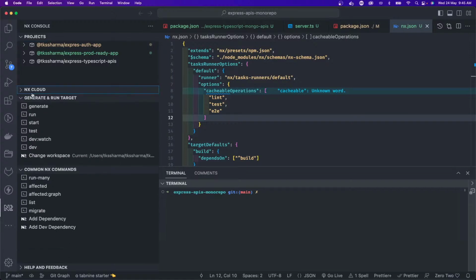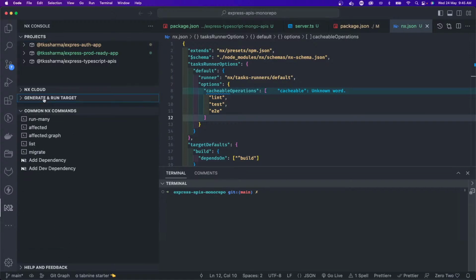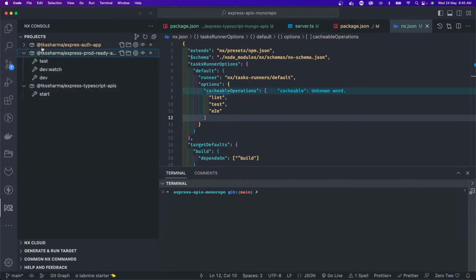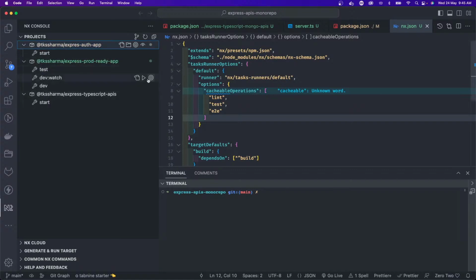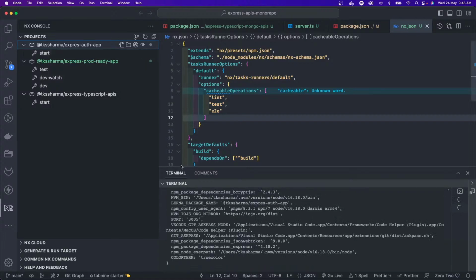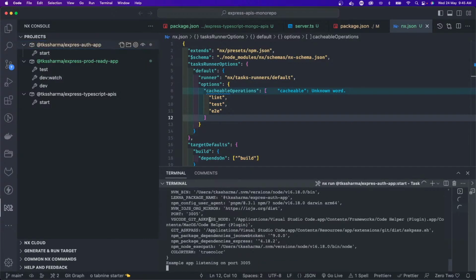So this is what I was talking about. This is the Nx Cloud, all these scripts which are there at the root, because this is what I wanted to use in my project. So from here, we can control lots of things. Dev watch, I can run this. This is the monorepo tool that will help you to run the different scripts or different commands across different projects in this workspace. Okay, like this auth app has a start command, which is already there. I mean, it needs a MongoDB. It's running, right?